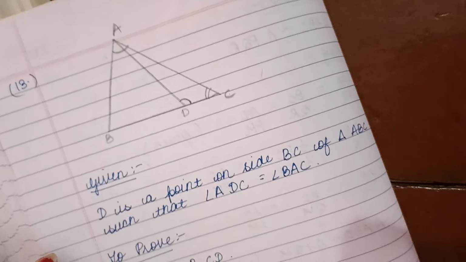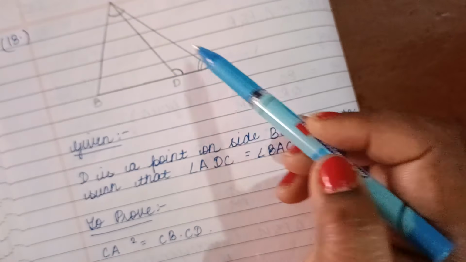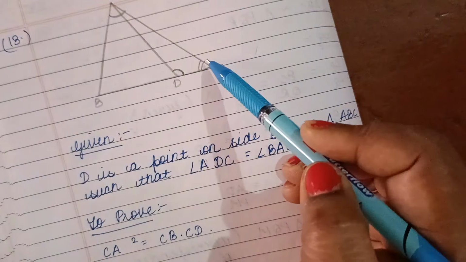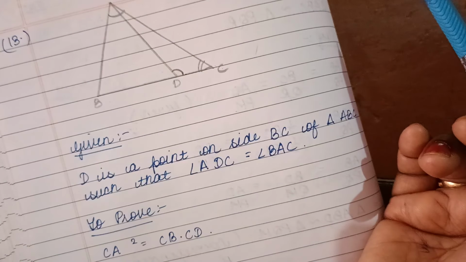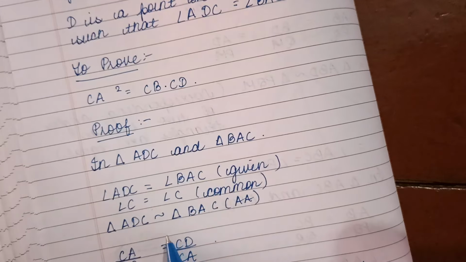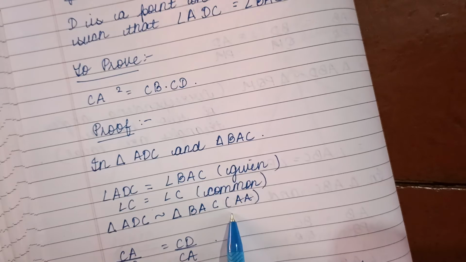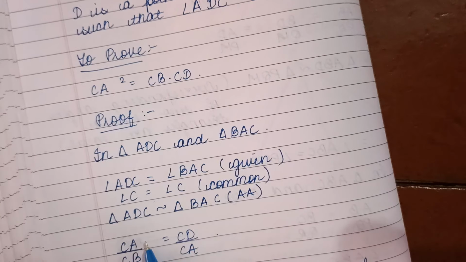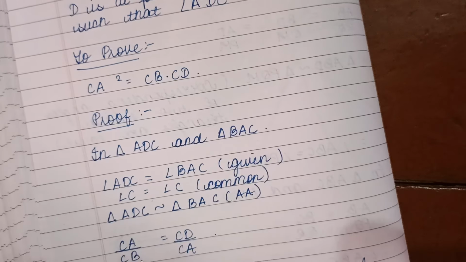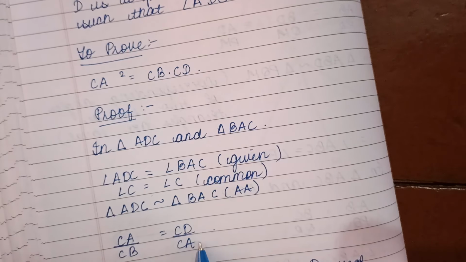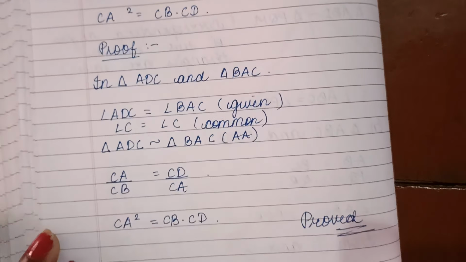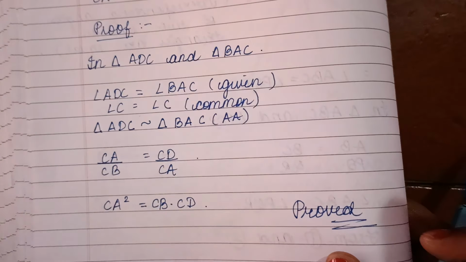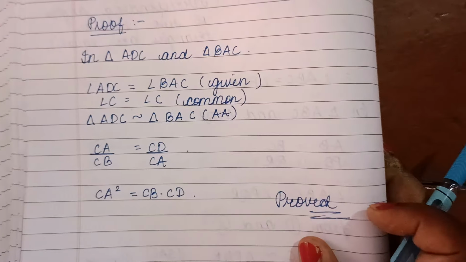So in triangle ADC and triangle BAC, angle ADC equals angle BAC, given. Angle C equals angle C, common in both the triangles. Therefore the two triangles are similar by AA criterion. Now if the two triangles are similar, then the corresponding sides will be proportional. So CA by CB equals CD by CA. Therefore CA square equals CB into CD. Now let us see question number 14.